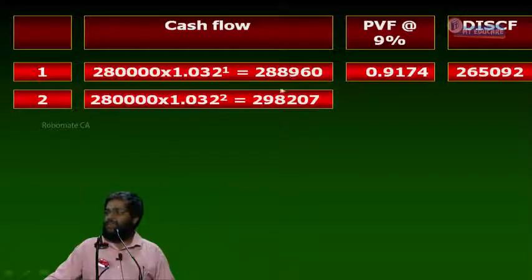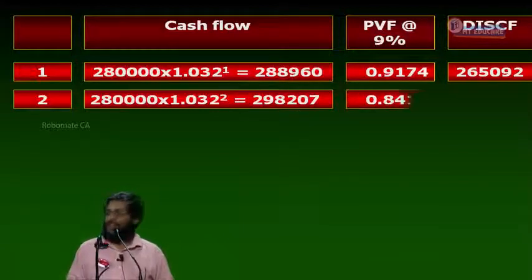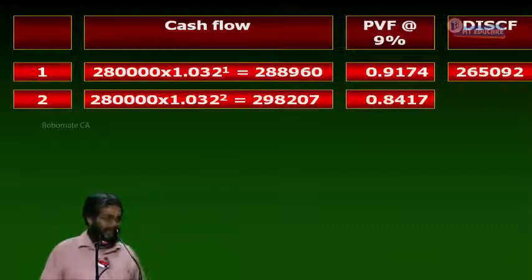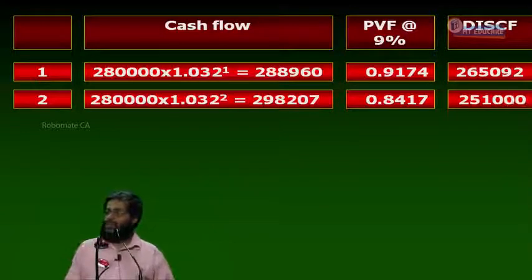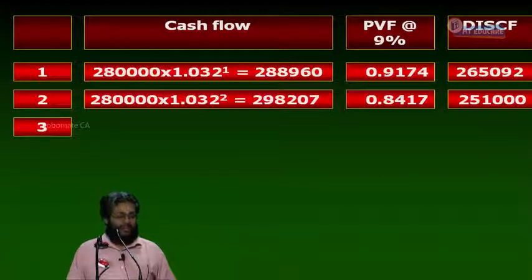Once again it increases by another 3.2%, and becomes 2,98,207. What is the present value factor for the second year? 0.8417. The discounted cash flow is 2,51,000.